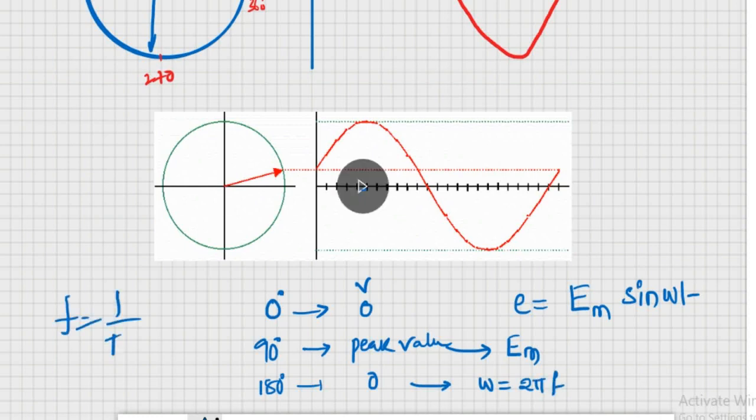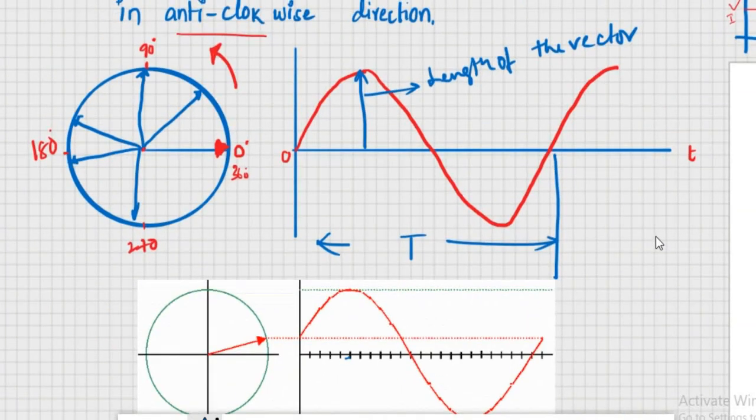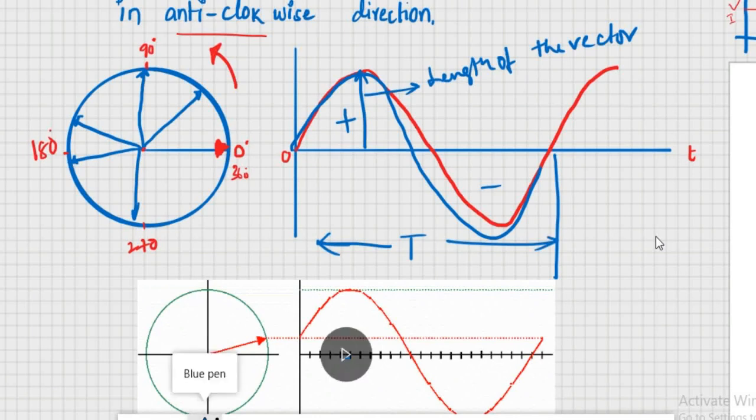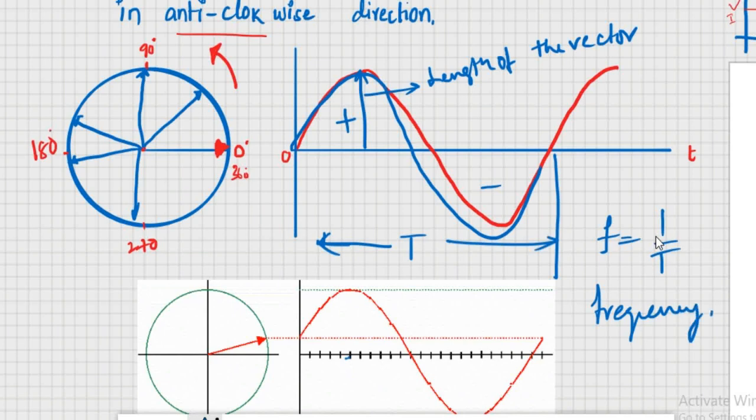Here f is 1 by time period, right? The time taken to complete a full cycle is nothing but the time period. One positive half cycle and one negative half cycle make one full cycle. So the time taken to get one full cycle is the time period, and 1 by time period is nothing but frequency. We will try to learn these concepts in the next class.